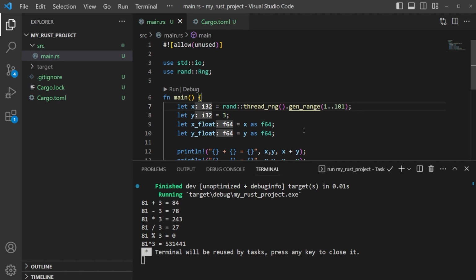But this is just an example of using a library, importing it, knowing the dependencies, how to find them on crates.io, and then actually utilizing them in our code. That's all I want to show you for this one. We're going to go ahead and stop here, end this section, and we'll see you over in the challenge video.